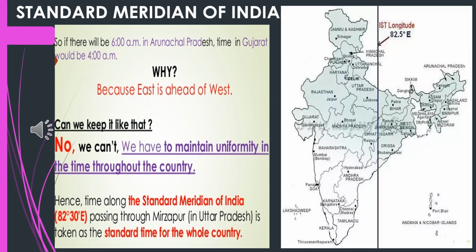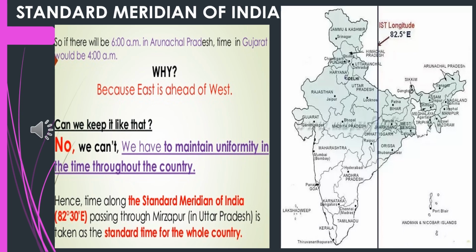In order to avoid it, we have selected one central meridian as the standard meridian of India. That is 82.5 degrees east longitude. This is crossing Mirzapur in Uttar Pradesh. Another important thing is when you measure from Mirzapur to Arunachal Pradesh, there is about 1 hour, that is 60 minutes time gap.